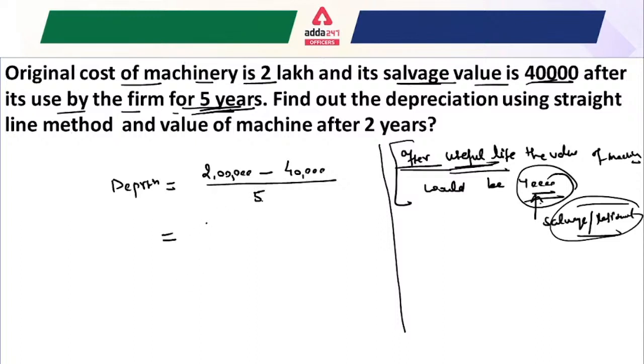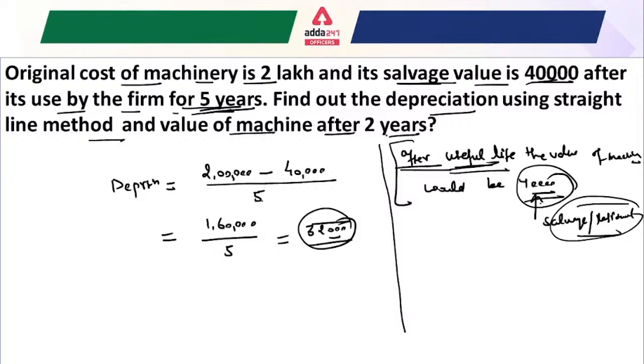Now the value here is 1,60,000, and it is divided by 5. After you solve this, what will be the answer? That is 32,000. That would be your answer. Now the question is to find the depreciation using the straight line method and the value of the machine after 2 years. So there are two questions here, and you may get these kinds of questions in the exam for 2 marks.